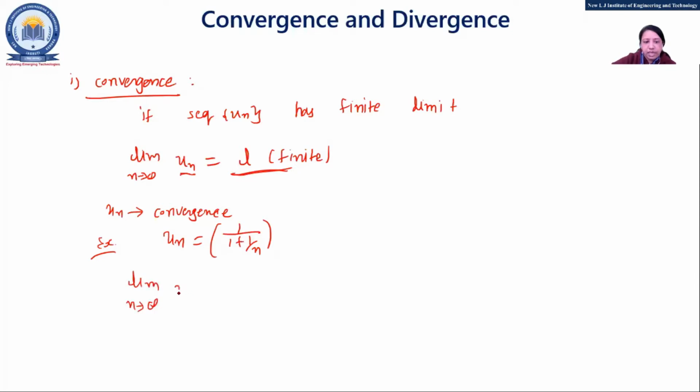So limit n tends to infinity un equal to limit n tends to infinity 1 upon 1 plus 1 by n. Now normally what we are doing when we are going to solve the concept of limit, n tends to infinity, whatever the equation is there, we are supposed to put value of n equal to infinity. So what is 1 upon infinity?